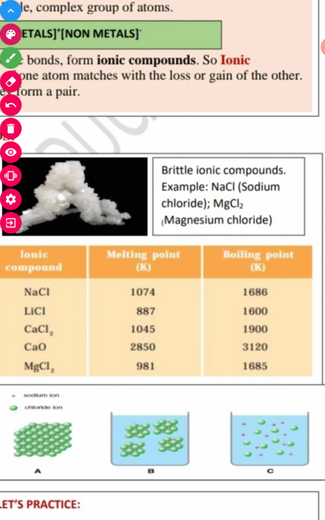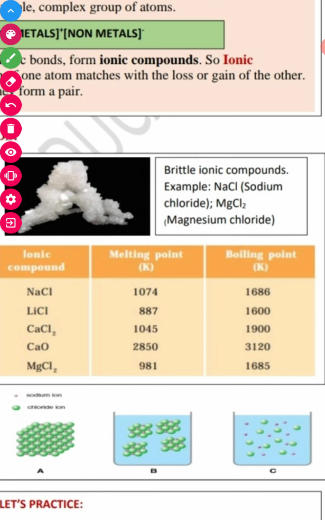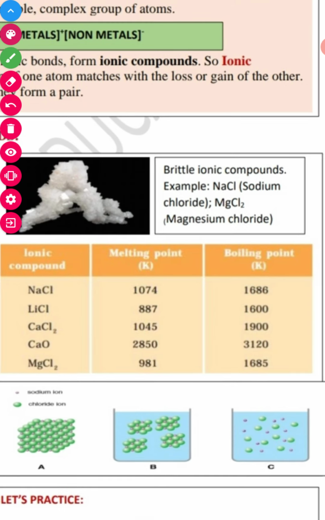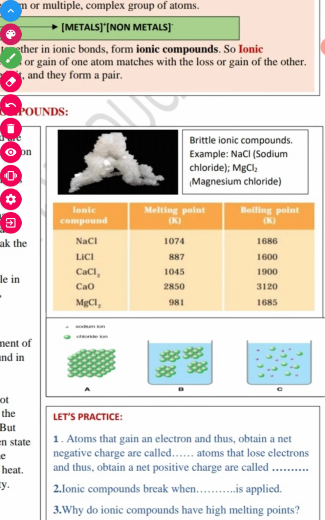See, this is the crystal structure of your NaCl compound. Brittle ionic compounds, for example sodium chloride, which is your stable salt called common salt, and magnesium chloride. These are the examples of your brittle ionic compounds, right? No need to learn this, but just for your knowledge, they have given you the melting and boiling points of these compounds: sodium chloride, lithium chloride, calcium oxide, and magnesium chloride.